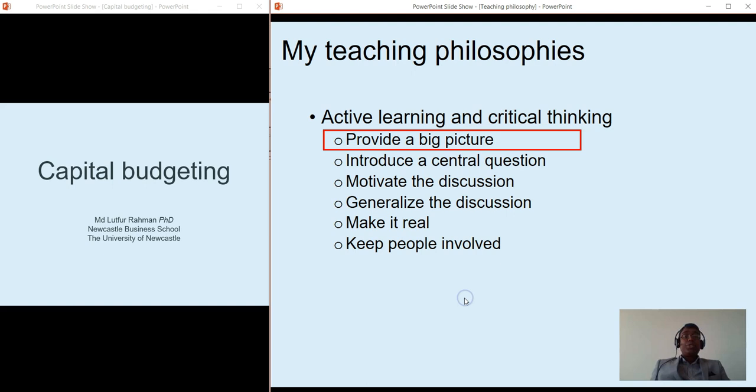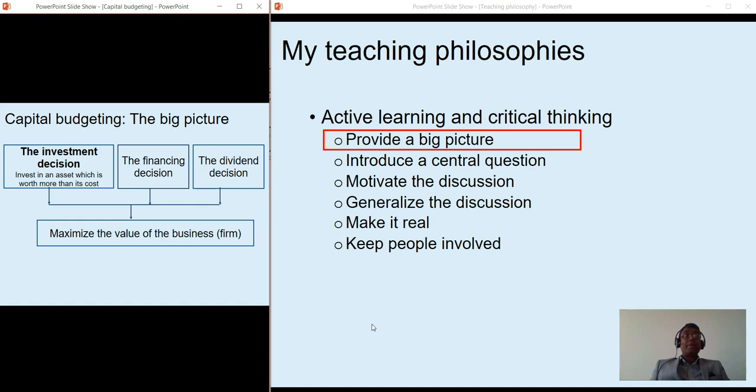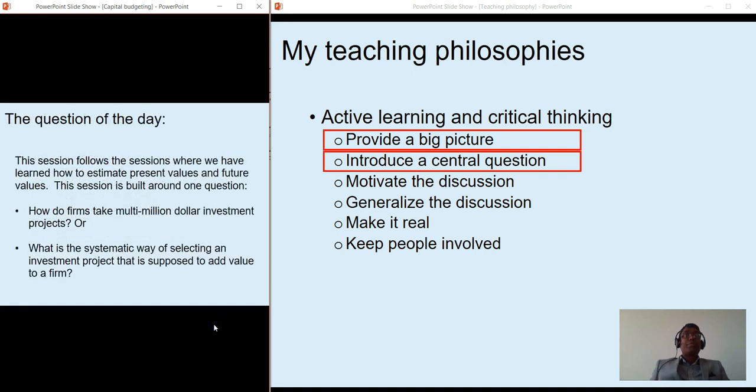To this end, every session I start with providing a big picture where I explain the main theme in a very simplistic manner without any jargon so that students have an easy access to the topic. After that, we come up with either a video or some images or some catchy examples to attract students towards the topic so that students get intimately involved from the very beginning. Next, I formulate a central question for each session. This question gives students a direction of the session since the lecture will be evolving around the central question.